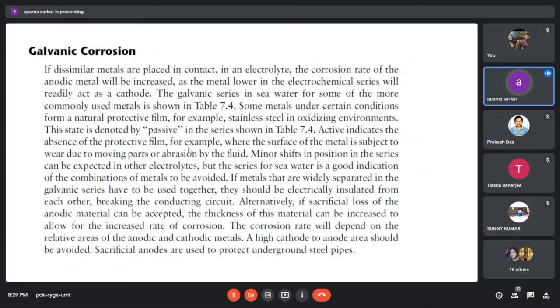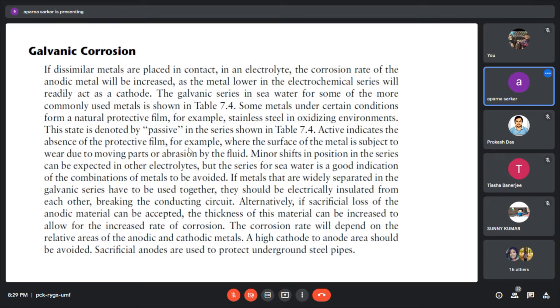What is galvanic corrosion? Galvanic corrosion is that if dissimilar metals are placed in contact in an electrolyte, the corrosion rate of the anodic metal will be increased, as the metal lower in the electrochemical series will readily act as a cathode.